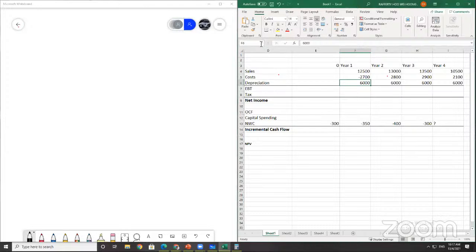Depreciation also you need a minus. So to find your earning before tax is basically sales minus cost minus depreciation. Then you get your EBT. EBT means earning before tax.